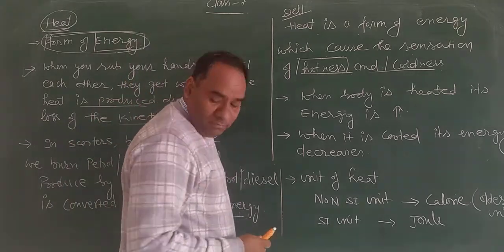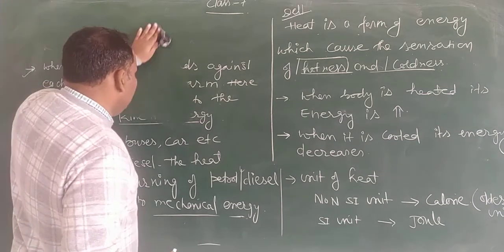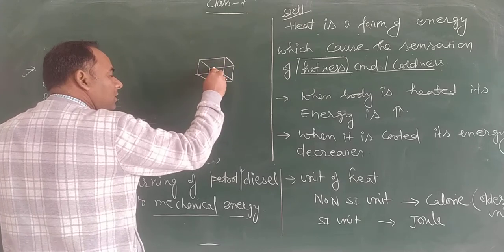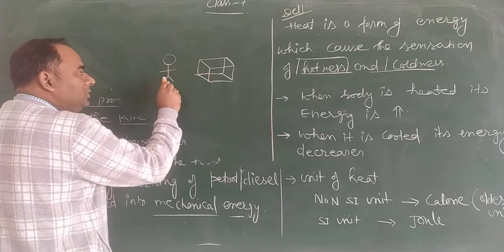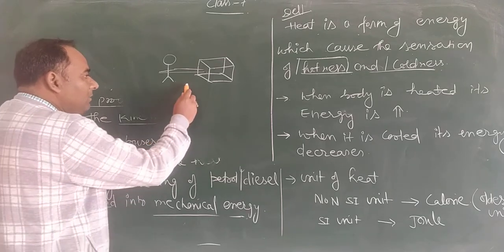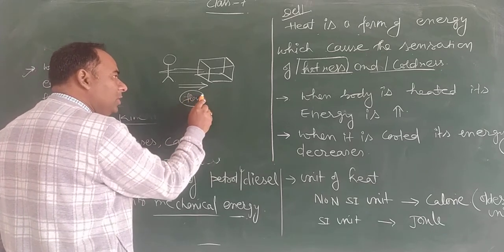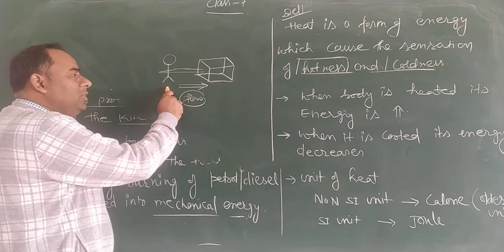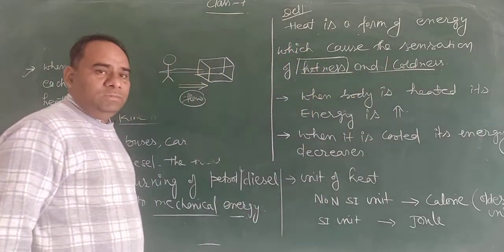So for example, if you touch an ice cube, when we touch the ice cube, there is a transfer of heat from our body to the ice cube. There is a flow of heat from our body to this ice cube, and due to this transfer of heat from one body to another body, we feel coldness. Clear?